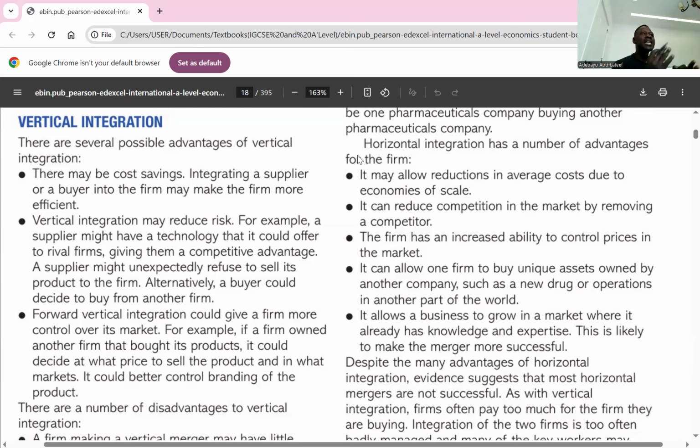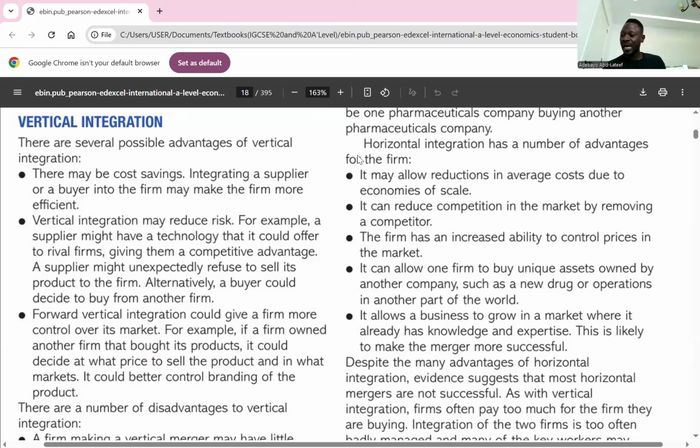So when it comes to vertical integration, either you are closer to the resources, which is backward, or you are closer to the consumers, which is forward. Do you get vertical integration here? We call it vertical because it's either closer to the supply or closer to the consumer. If it is closer to the consumer, we call it forward vertical. If it is closer to the resources, we call it backward vertical. I think the point is clear there. Yes.